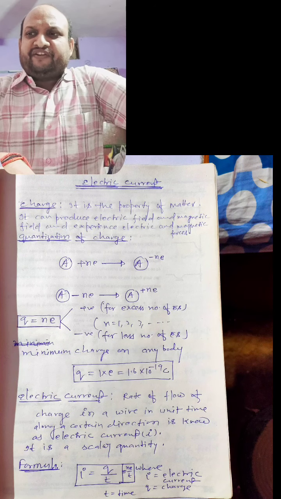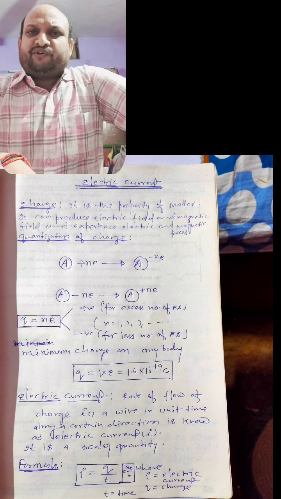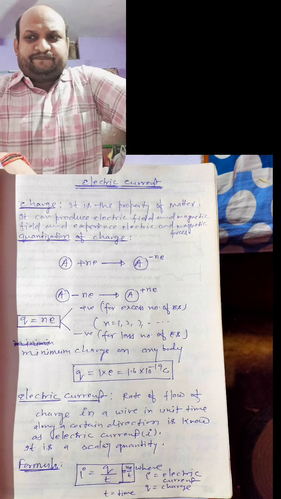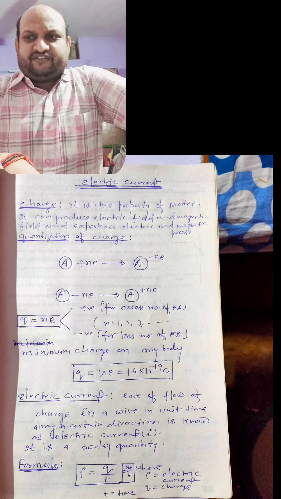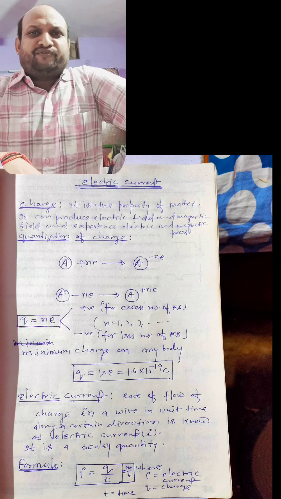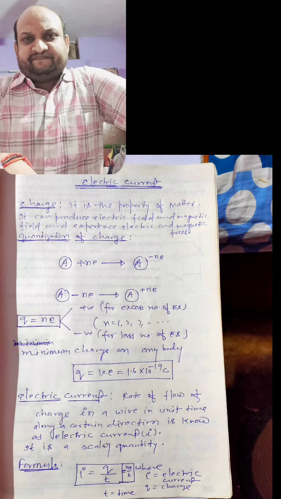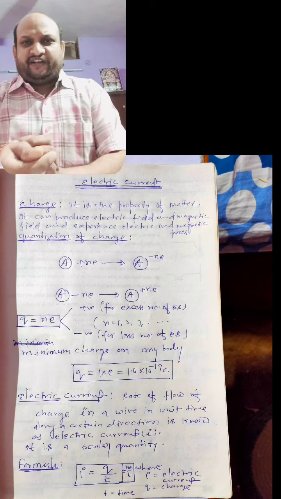Similarly, when we insert n number of electrons in this body, then minus n into e charge is produced on this body. Similarly, when we remove n number of electrons from neutral body A, then plus n into e positive charge is produced on this body.